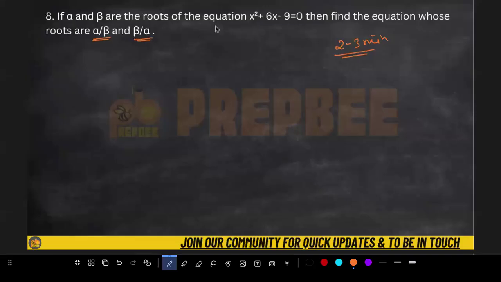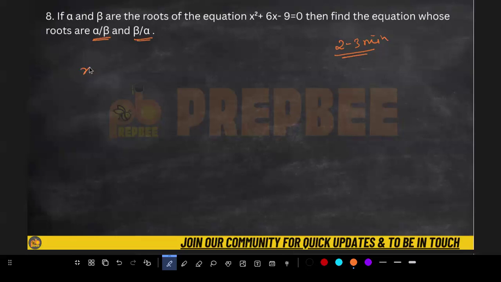Now see this question, what they asked me. Alpha and beta are the roots of this equation. We have to find the equation whose roots are this. So if I am not wrong, I told you one equation, that is in the form of sum of the roots and product of the roots, right?